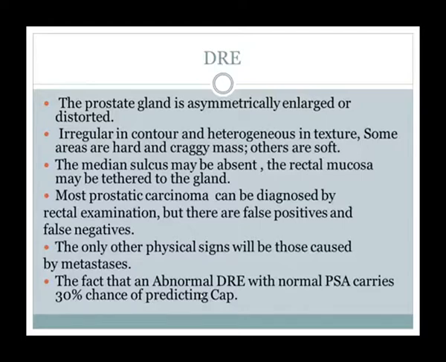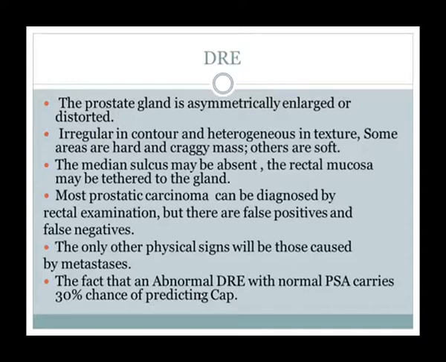The only other physical signs will be those caused by metastasis, like cord compression, bone pain, pathologic fractures. An abnormal DRE with normal PSA carries a 30% chance of predicting CA prostate.